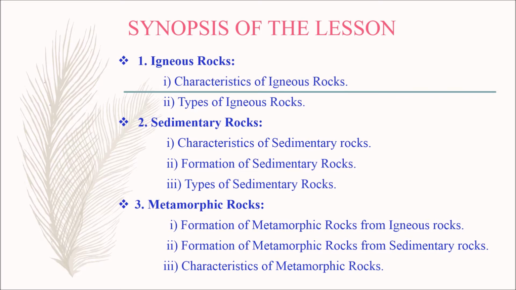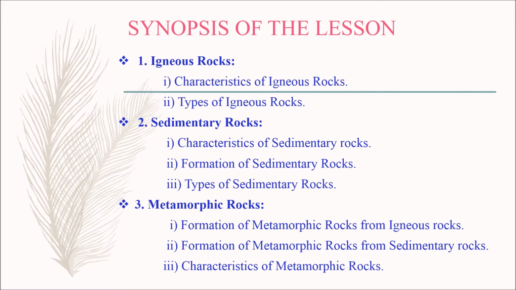Synopsis of the lesson. In this session, we are going to see the following topics. The first one is igneous rocks. Under this, we have characteristics of igneous rocks, types of igneous rocks. The second one is sedimentary rocks. Under this, we have characteristics of sedimentary rocks, formation of sedimentary rocks and types of sedimentary rocks.